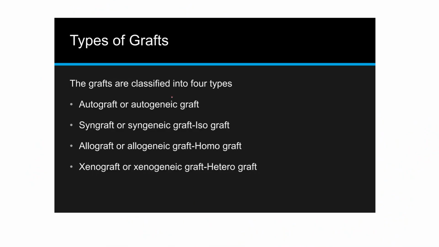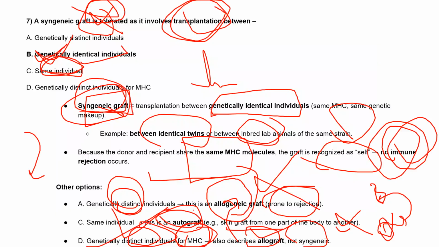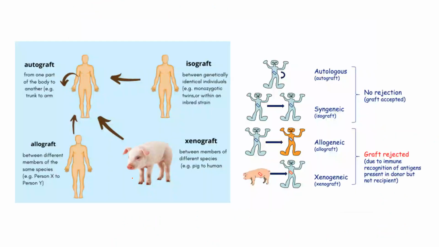So these are the four types of graft: autograft, syngraft, allograft, and xenograft. Autograft is from one part of the body to another, like from the trunk to the arm, placing skin transplantation under autograft.